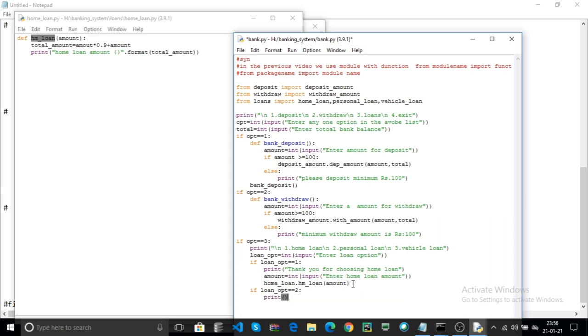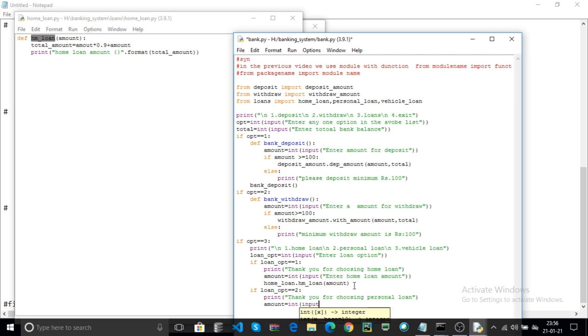now print thank you for choosing. The 2 means personal loan. Now here you can enter your personal loan amount.